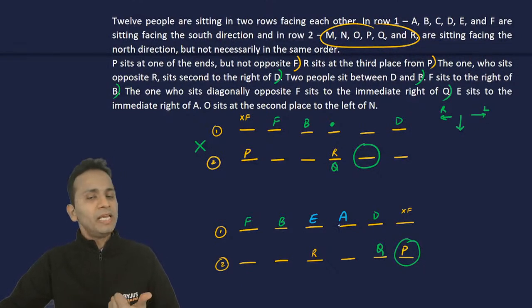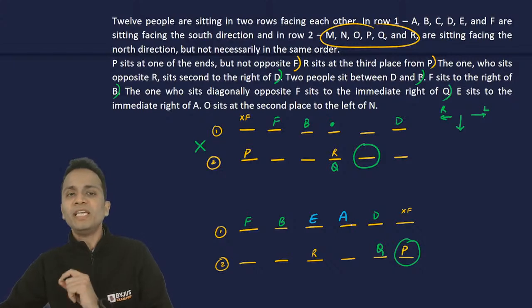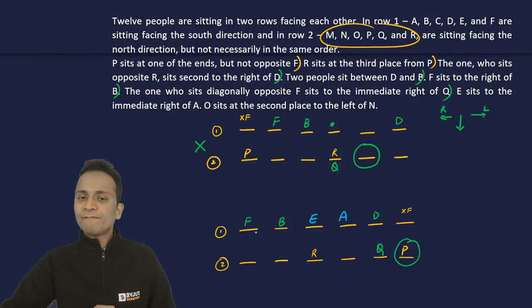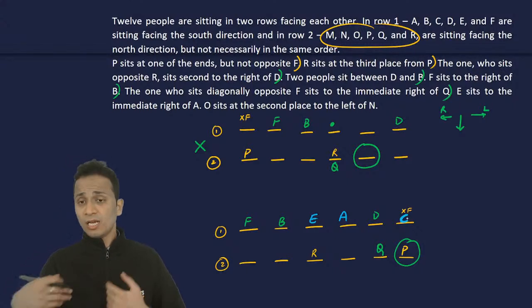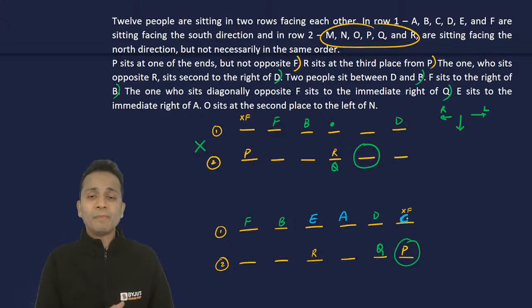So in row 1, E and A will sit, with E the immediate right of A. Now in the first row, A, B, D, E and F are seated, so the last person to sit will be C. C will sit at the leftmost end of row 1. Now let's focus on row 2.